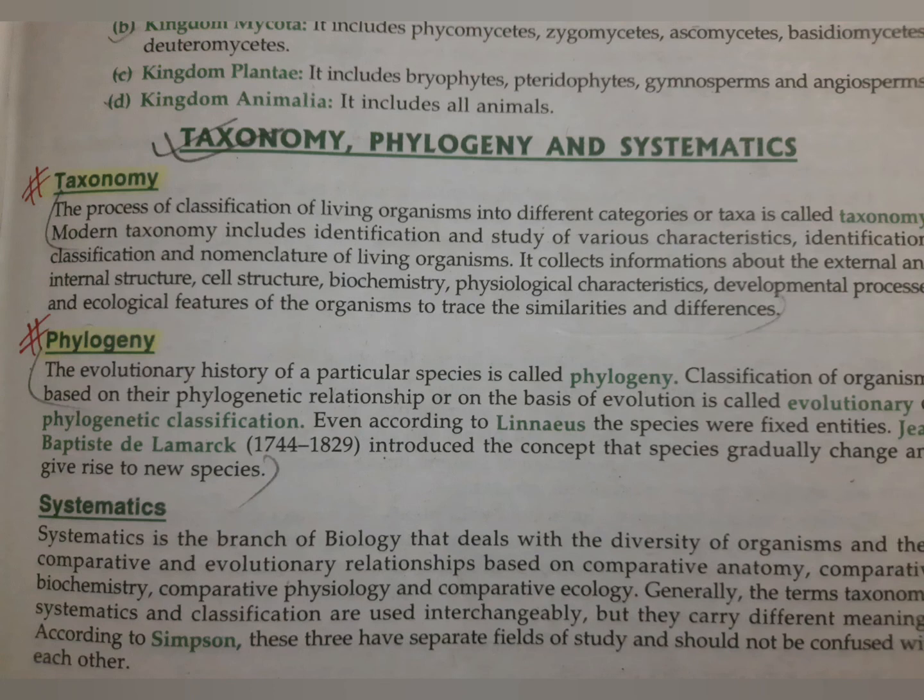Systematics is of two types: classical systematics and the new systematics.